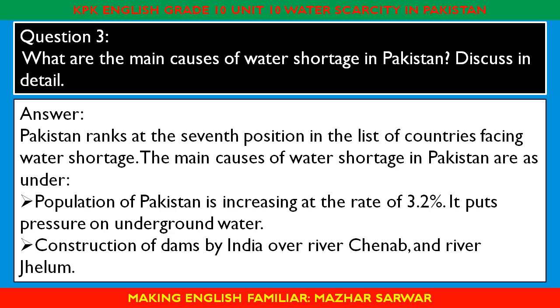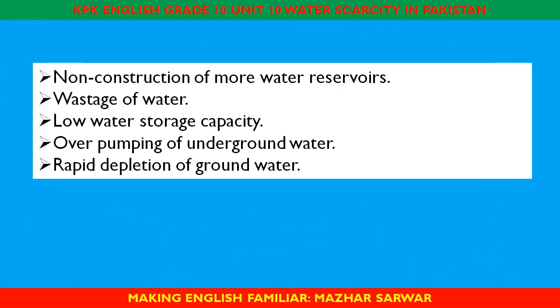Constructions of dams by India over river Chenab and river Jhelum. Non-constructions of water reservoirs. Wastage of water. Low water storage capacity. Overpumping of underground water. Rapid depletion of groundwater.